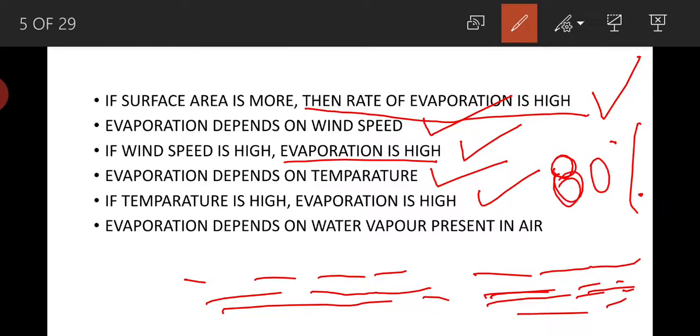And evaporation also depends on water vapor present in air. If there is more water vapor present in air, then air will not absorb the evaporated molecules. If there is less water vapor present in the air, then air will readily absorb the evaporated molecules.